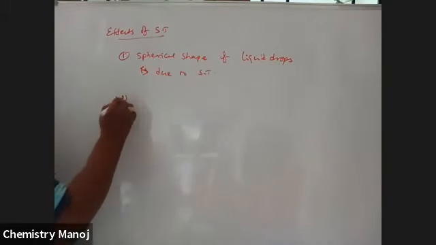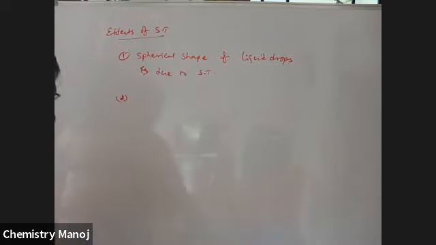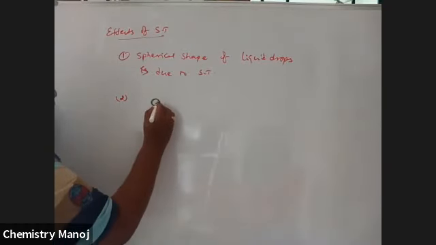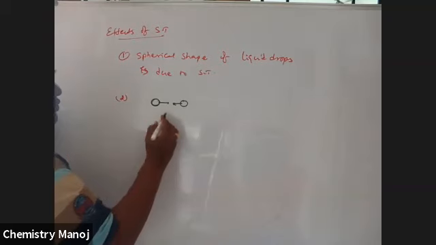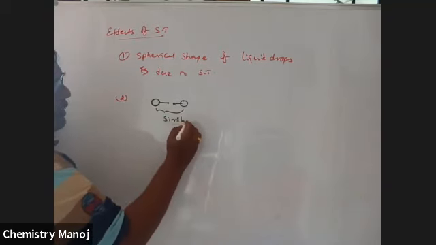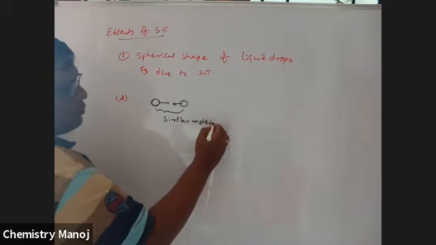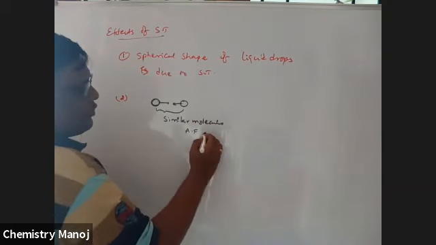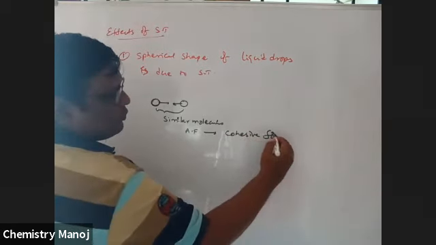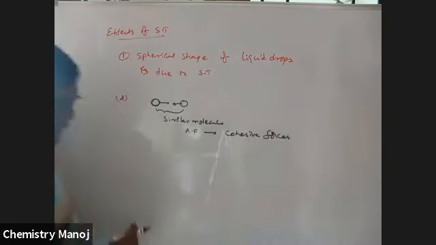Now, the second and most important one. So here, see this theory. The attractive forces between similar molecules are called cohesive forces.